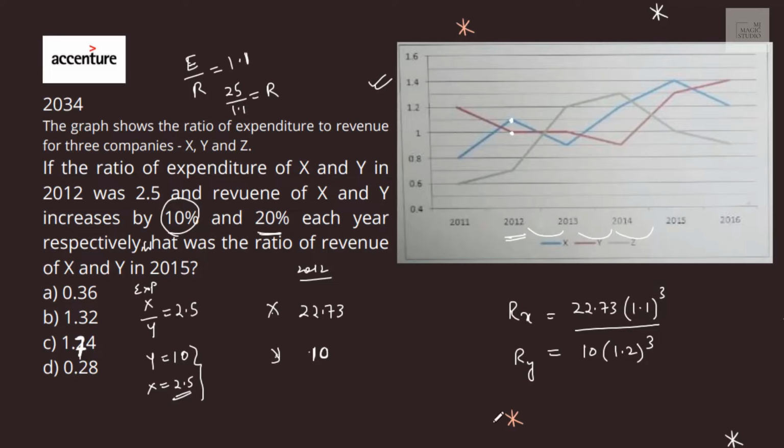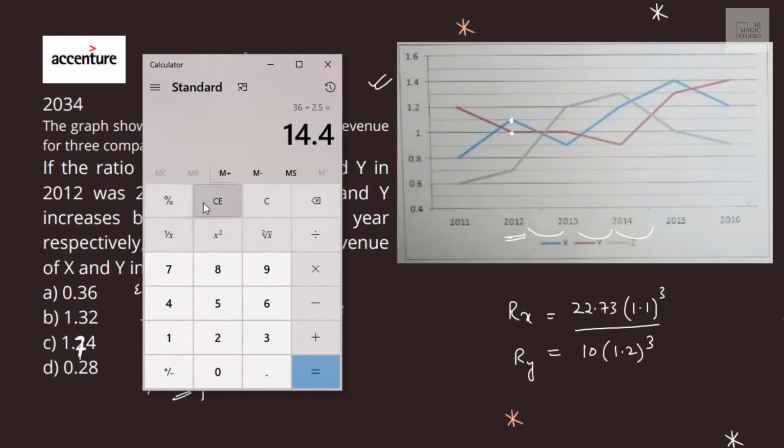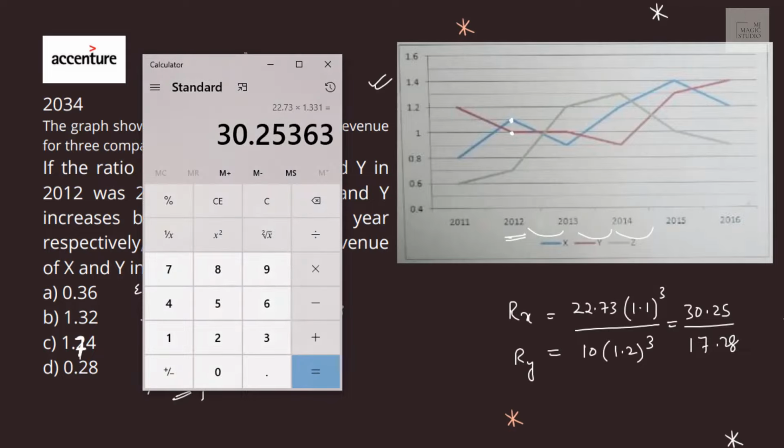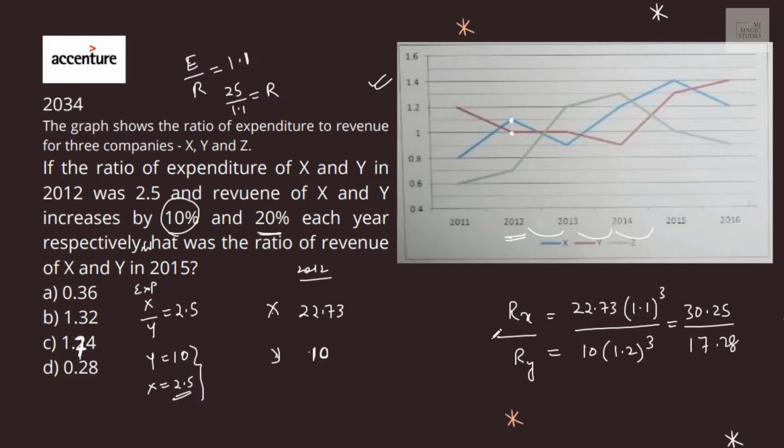We can use calculator here, and we can see 22.73 into 1.1 whole cube is 1.331 is 30.25, and 1.2 whole cube is 1.728, so it would be 17.28. 30.25 divided by 17.28 shall give 1.75.